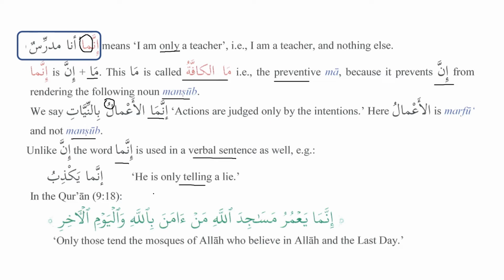And similarly, we have discussed this example in the previous lesson from the Quran. Innama ya'muru masajid Allahi man amana billahi wal yawmil akhir. Only those tend the mosques of Allah who believe in Allah and the last day. So as we can see here, innama ya'muru. So we can see over here an example from the Quran that it is also used with the verb. So innama can be used both with the verb and with the noun. However, inna is only used with noun. That's number one. Inna makes the noun mansub, but innama does not make the noun mansub.